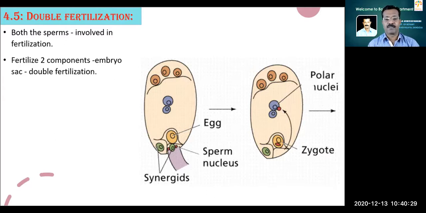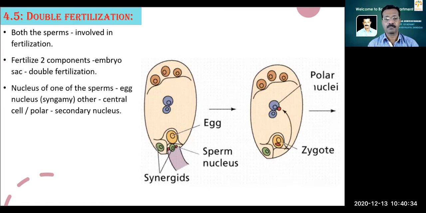So they fertilize both these different components of the embryo sac, and this phenomenon is unique to angiosperms, and it is called double fertilization. This double fertilization is a characteristic feature, a diagnostic feature, a unique feature of the angiosperms, and it is not found in any other group.